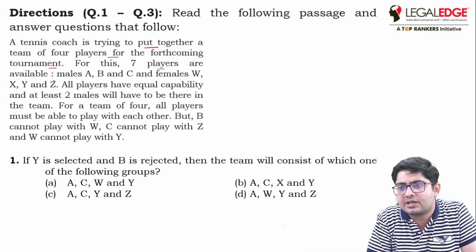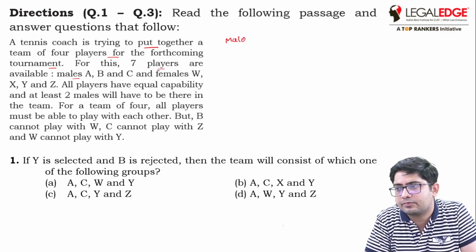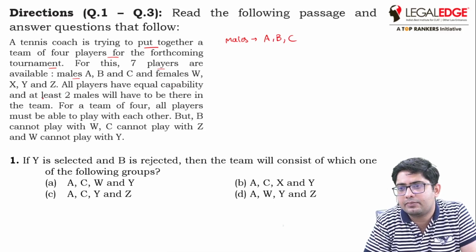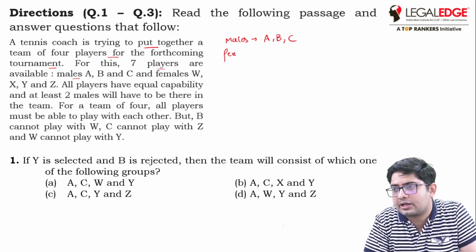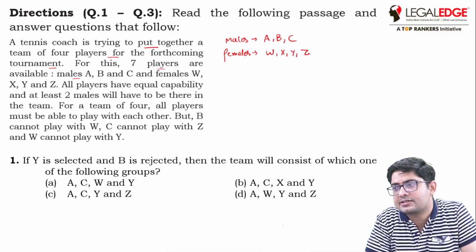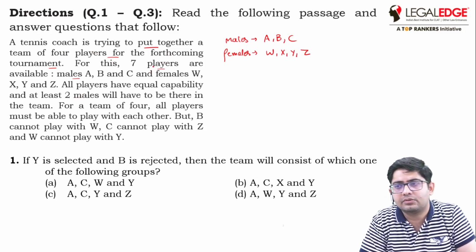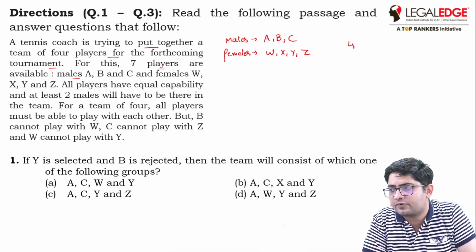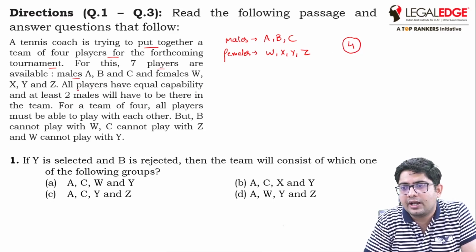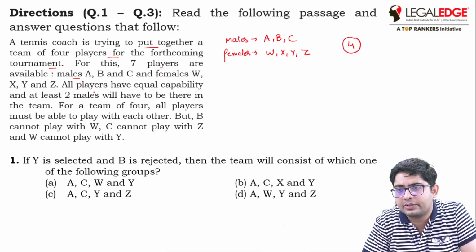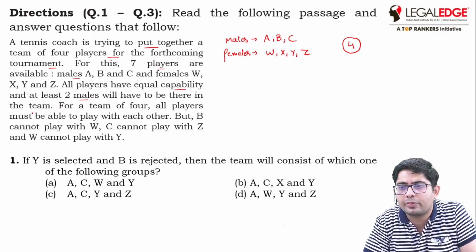For this, 7 players are available: males A, B, and C, and females W, X, Y, Z. The tennis coach has to form a team of 4 players only. So we have to select 4 players, and there are 3 males and 4 females. All players have equal capability, and at least 2 males will have to be there in the team.